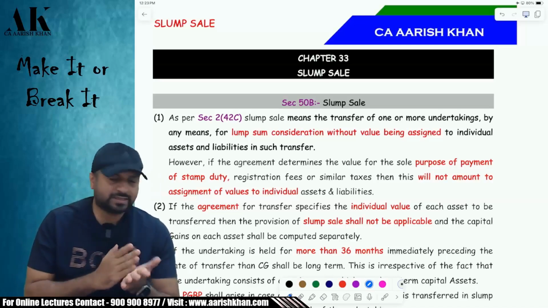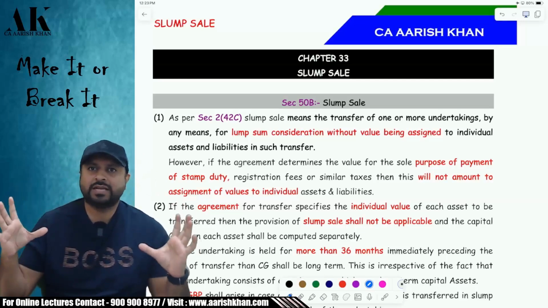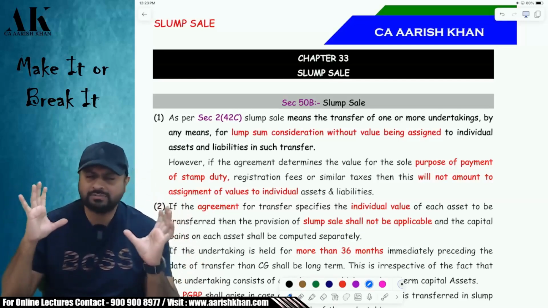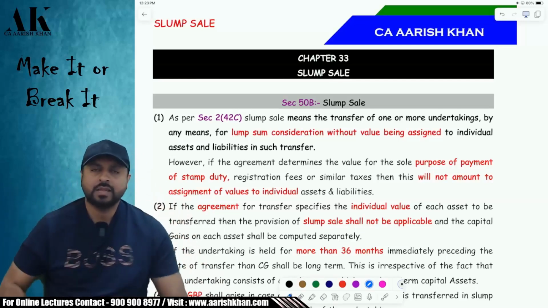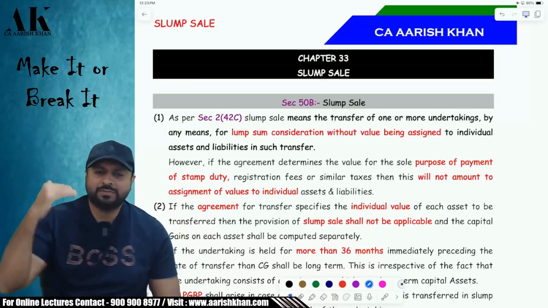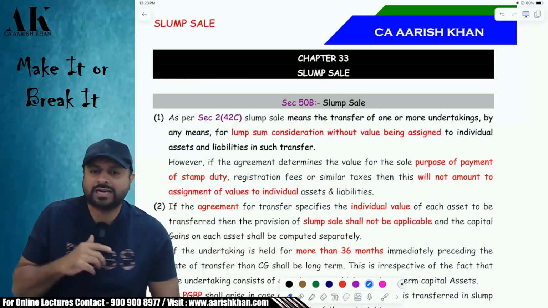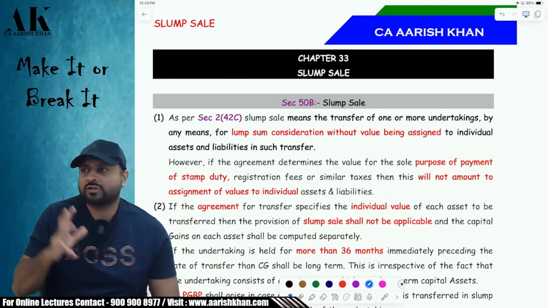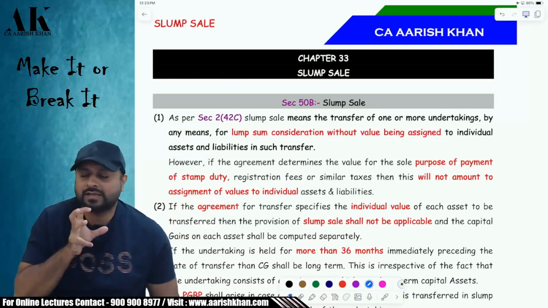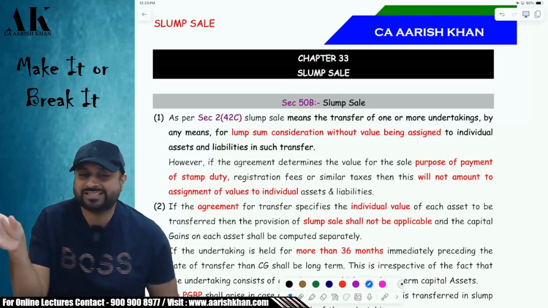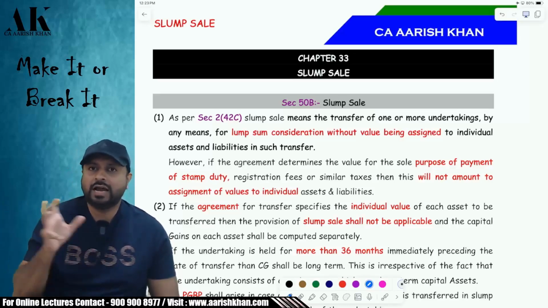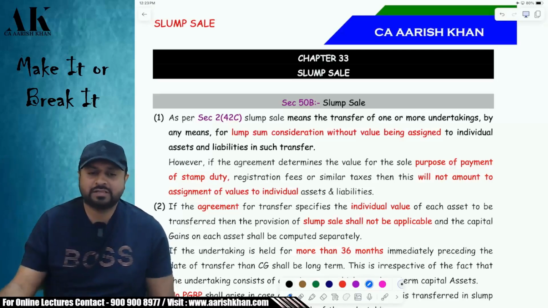Slump sale is nothing but you are making a lump sum sale of one of the undertakings of the business. You have multiple departments in your business, multiple divisions in your business. One of the divisions is not performing that well. You're not satisfied with that. You want to focus on other aspects of the business rather than putting your energy unnecessarily on that area. Therefore, I would like to sell off that particular business for a lump sum amount.